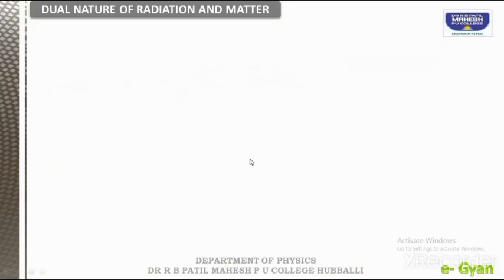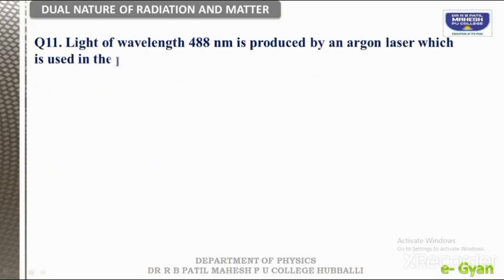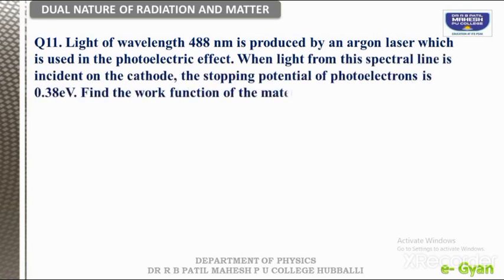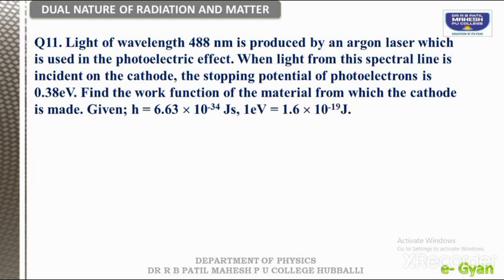Okay students, now we will go with the next question. Light of wavelength 488 nanometer is produced by an argon laser which is used in the photoelectric effect. When light from this spectral line is incident on the cathode, the stopping potential of photoelectrons is 0.38 electron volt. So again they have given it in terms of electron volt. Now find the work function of the material from which the cathode is made.